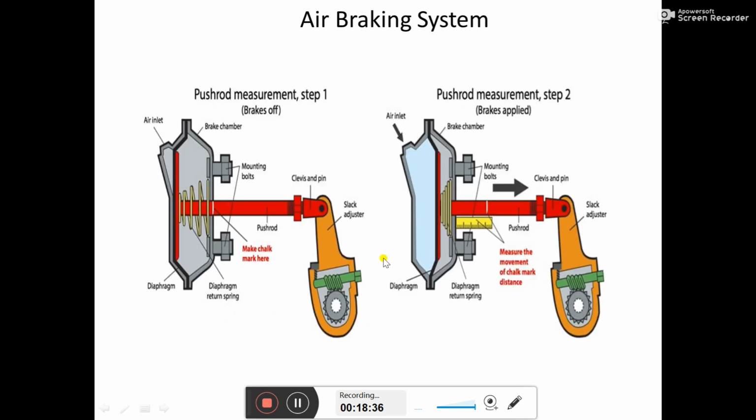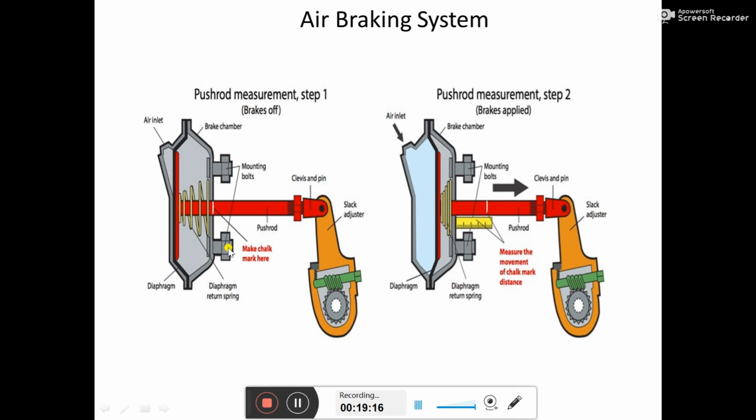Now we will see how the brake chamber looks internally. So this is the brake chamber. Right now in this condition the brake is not applied, the brake off condition, and then the brake applied condition. These are the two conditions we have. In the first condition you can see the brake chamber. Inside the brake chamber, this black color is a diaphragm. Behind the diaphragm there is a push rod, and a diaphragm spring. This diaphragm spring is holding the diaphragm on the left side in the unapplied condition.